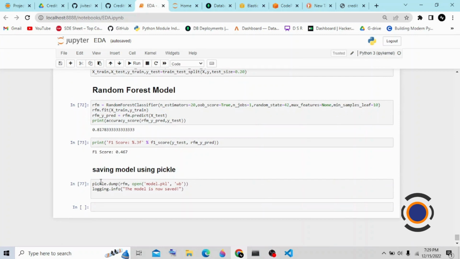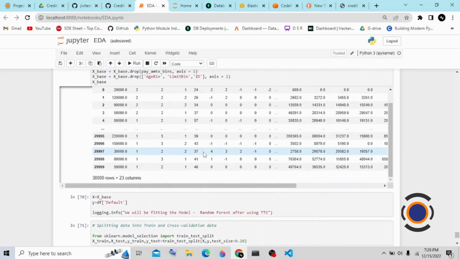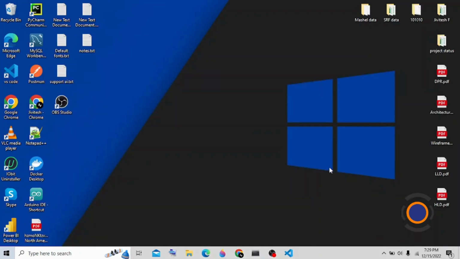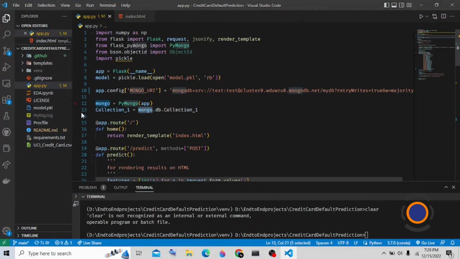I used the pickle file for pickling my models, like saving the machine learning model as well. For writing the code, I used Visual Studio Code as the IDE, so I am jumping into Visual Studio Code now. This is the complete code of my project. There are various files in this project. Before writing the code, I created a virtual environment on Python 3.7.